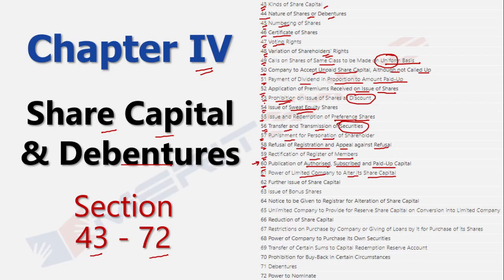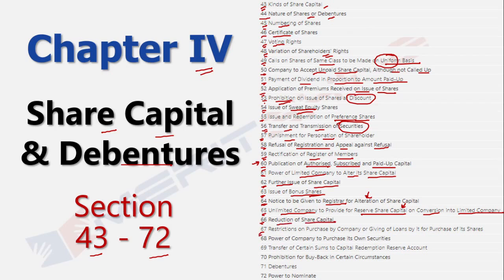Then section 62 talks about the further issue of share capital. That's something which gets discussed here. Then section 63 talks about the issue of any kind of bonus shares. 64 deals with the notice that needs to be given to the registrar for any kind of alteration in the share capital. Section 65 talks about the unlimited company which needs to provide for the reserved share capital on your conversion into a limited company and the guidelines around that. 66 basically deals with the reduction of share capital overall.